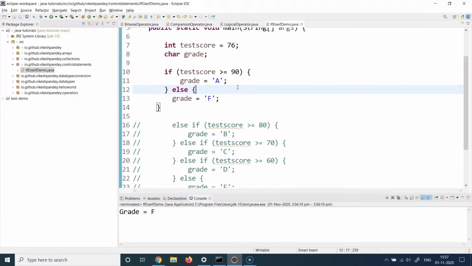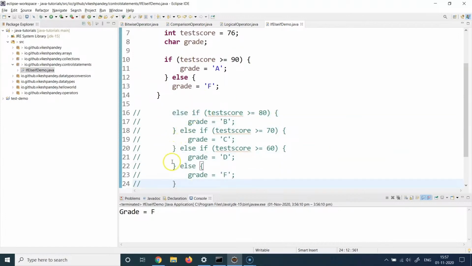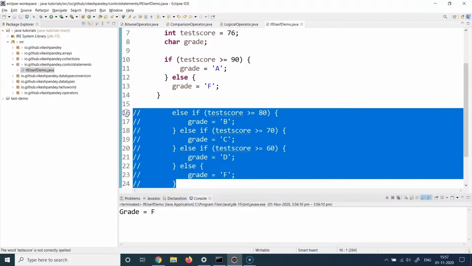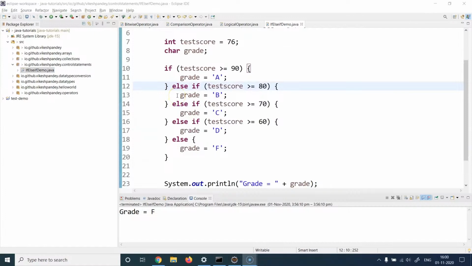For that kind of case, Java provides us with a keyword which is called else if. Else if is just a continuation of if, saying that, okay, if this condition doesn't hold true, evaluate the next one with an else if. So I've commented out this code. Let me put this code back into its place, and then we will walk through this code to understand it. Okay, so I have put the code back to where it should be, and this is how it looks. So let's just walk through this.